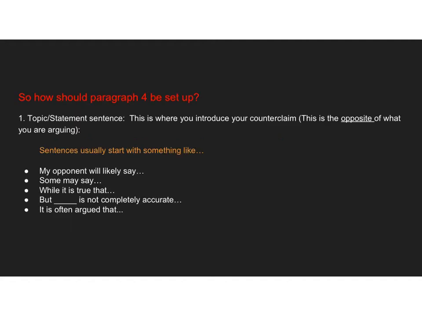So how should paragraph 4 be set up? Well, it must begin with a topic sentence. This is where you introduce your counterclaim. This is the opposite of what you are arguing. So if you are arguing mercy, then this is where you'll introduce that you could understand how some people will think it's murder, or vice versa.